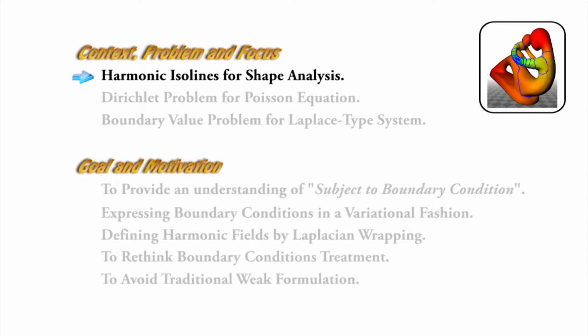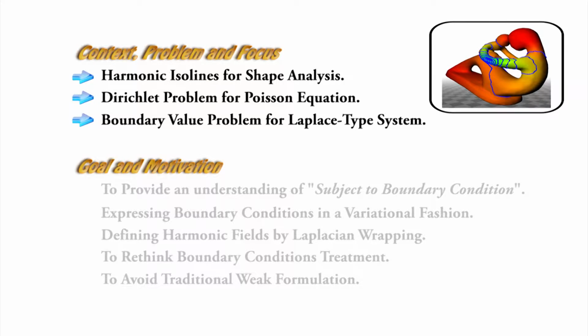Our key observation is that harmonic isolines play an important role in shape analysis, acting as a high-level descriptor. In this work, we are interested in investigating the boundary value problem for Poisson equation. Then we focus on Dirichlet boundary condition in conjunction with a Laplacian-type system.